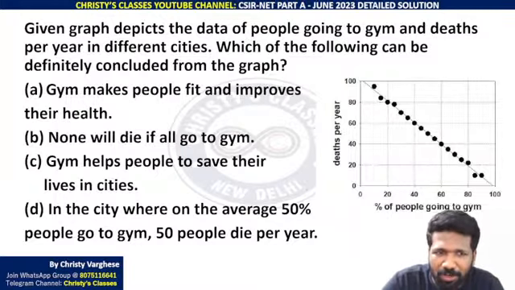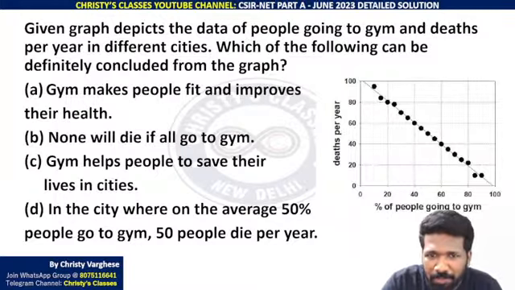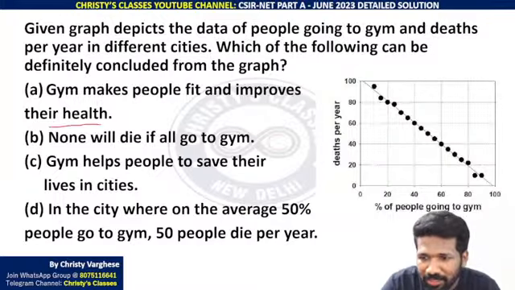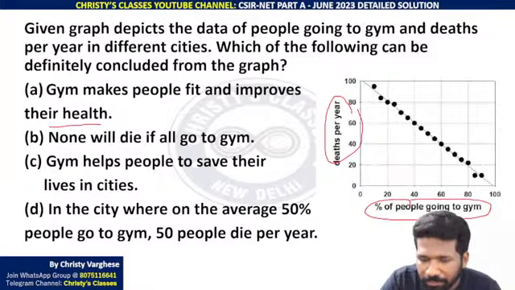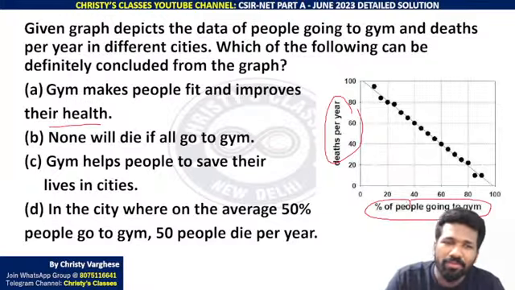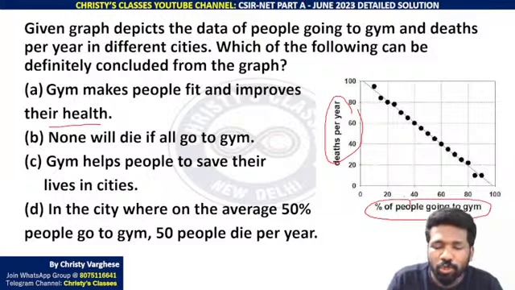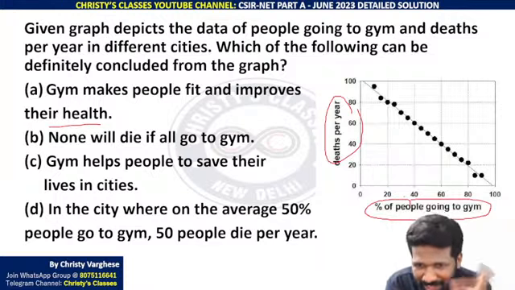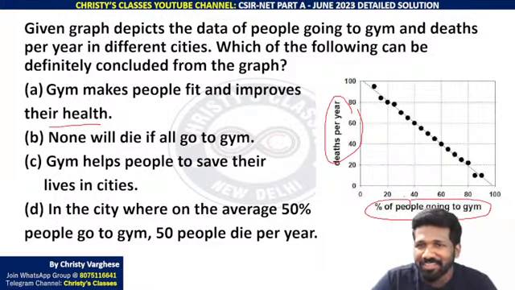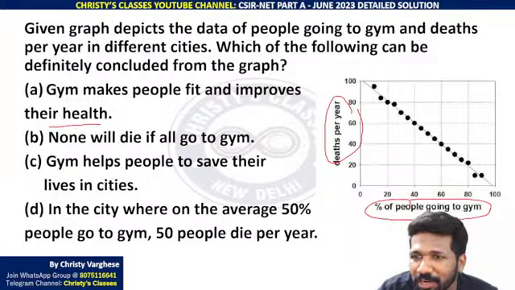ये data से वो conclude नहीं कर सकता. Gym makes people fit and improves their health. Here death per year and percentage going to gym. उससे whether gym will make people fit and improves their health, that we cannot conclude. Again, you may have a general perception that that statement is correct, and maybe in real that is correct also. But question is asking, ये graph से क्या conclude कर सकता है?